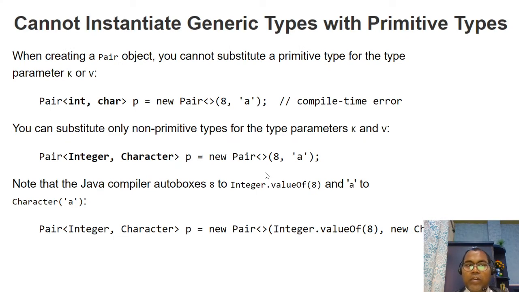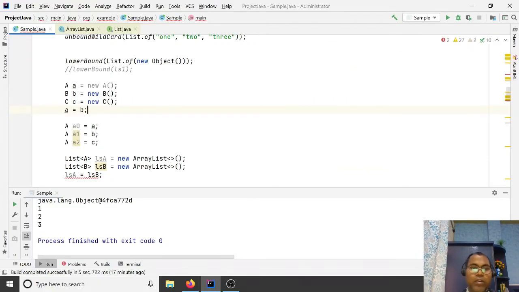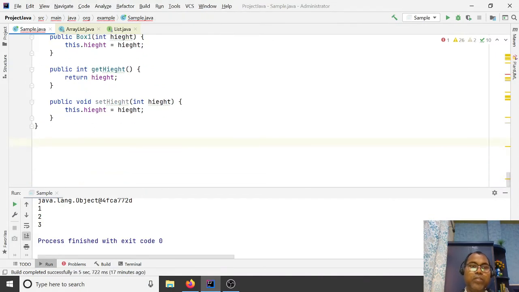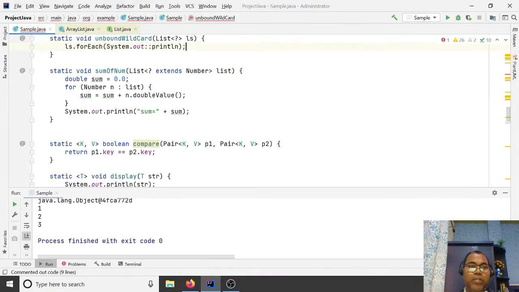So let's see some basic guidelines about this. You cannot instantiate generic types with primitive types. If you have a pair class, you will define the two, key and value. So you cannot create this object with a primitive type argument. For example, here this is not allowed. We have a pair class, box pair, yes, we have a pair class.